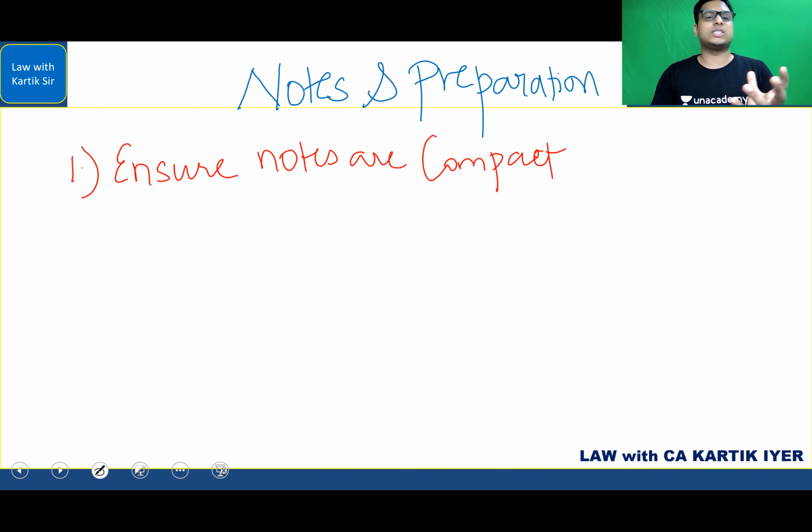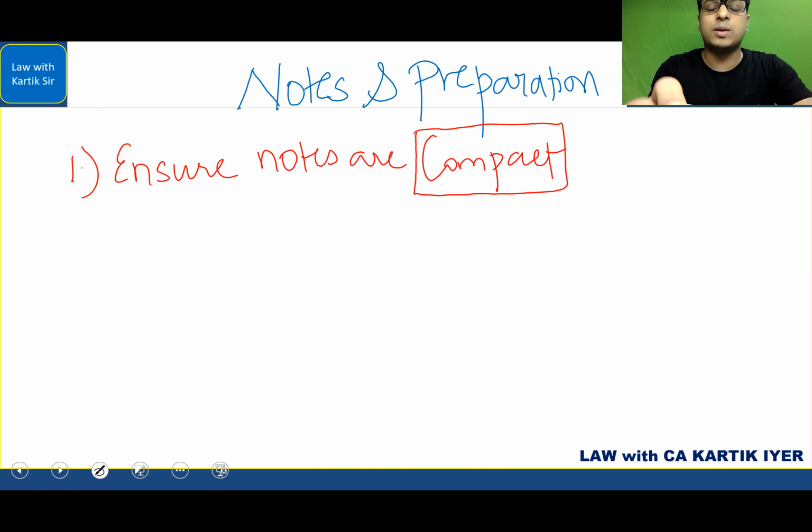So at the beginning, when you're studying from a thick book, you might feel good, you might feel excellent. But what happens is just before the exam, you're unable to complete that before the main paper. And that is where I've seen students lose confidence. I'm not asking you to skip any area, not at all, but you have to go for notes which are compact. When I say compact, it means that if you study that much, that will fetch you easily 75 plus marks in the examination. So go for notes which are compact and you're easily able to complete the portion. So the first golden rule in relation to notes and preparation is go for notes which are compact. Point number 2.